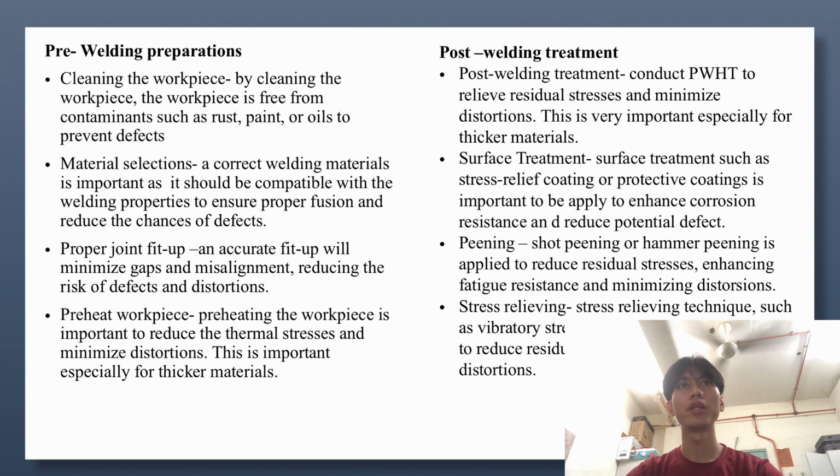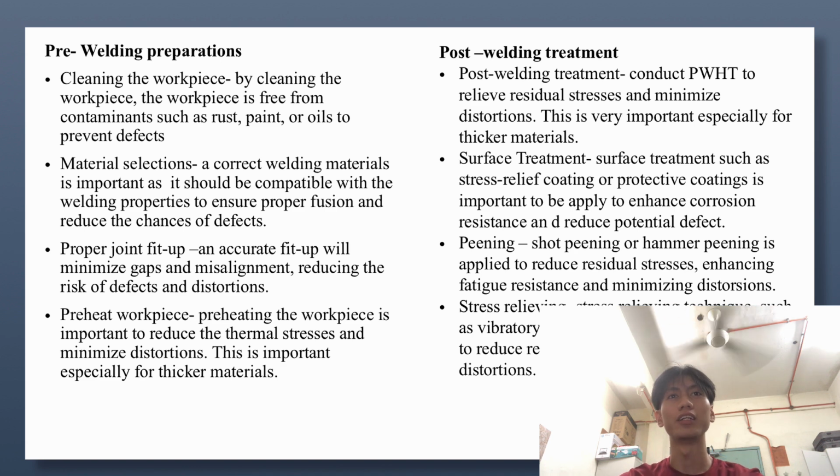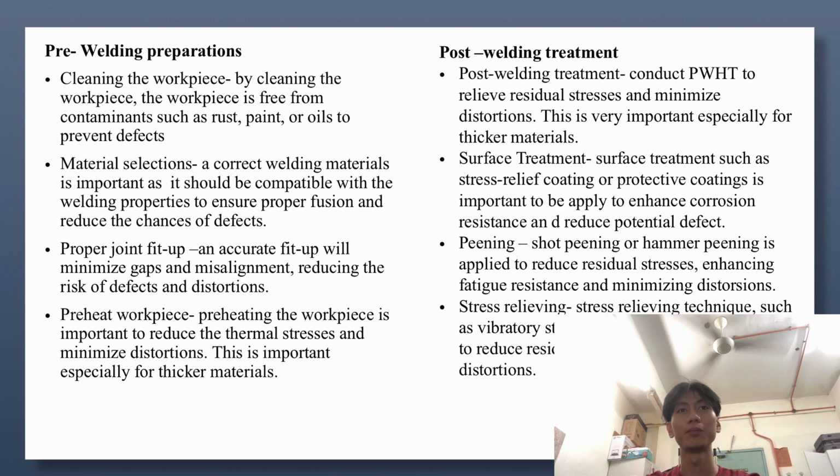Next one is pre-welding preparation. Number 1 is cleaning the workpiece. By cleaning, the workpiece is free from contaminants such as rust, paint, or oils to prevent defects. Number 2 is material selection. Correct welding materials are important as they should be compatible with the welding properties to ensure proper fusion and reduce the chance of defects. Number 3 is proper joint fit up. An accurate fit up will minimize the gaps and misalignment, reducing the risk of defects and distortions.